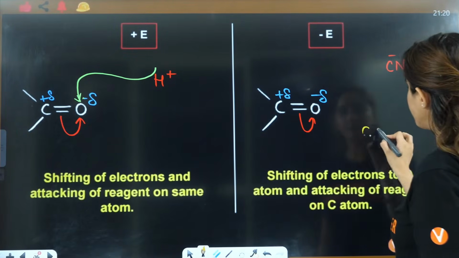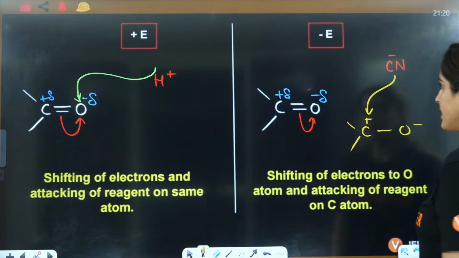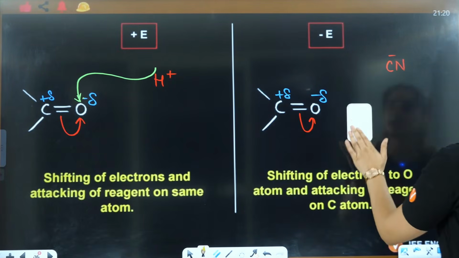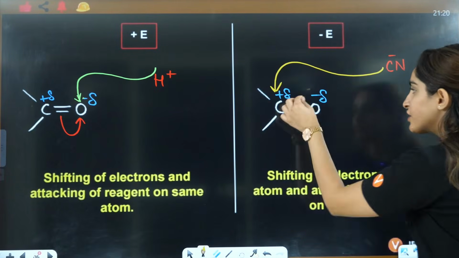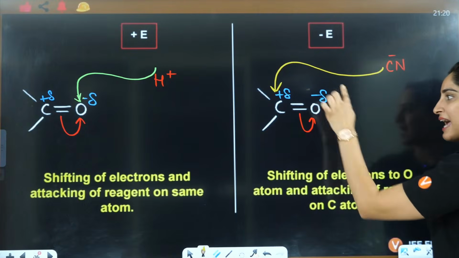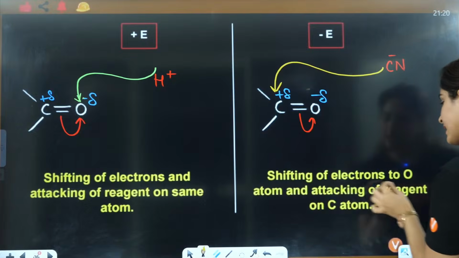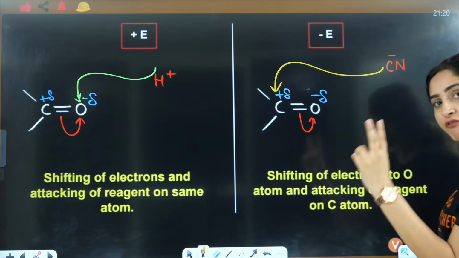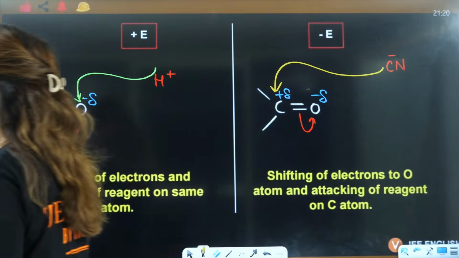But then it will become O negative, this is positive, and CN negative is going to attack here. Shifting of electron, attacking of reagent is on the adjacent atoms, that means on different atoms, that means this is minus E.